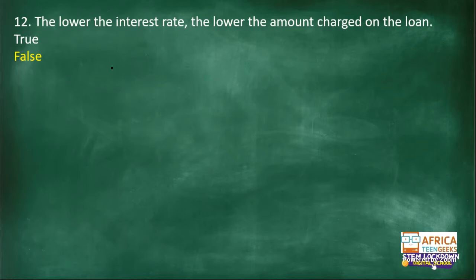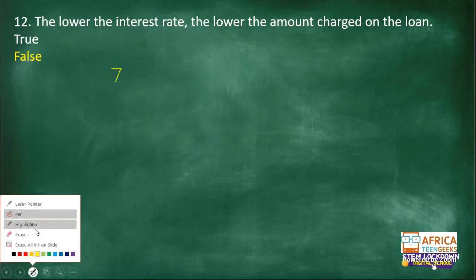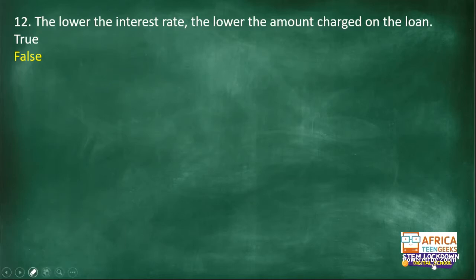So let's say the prime rate is usually 11%, or let's say it's 10%. The prime rate is 10%. Then the bank will decide to charge you an extra interest rate of about 2%. That means the total interest rate you will pay is the prime rate plus this 2%.